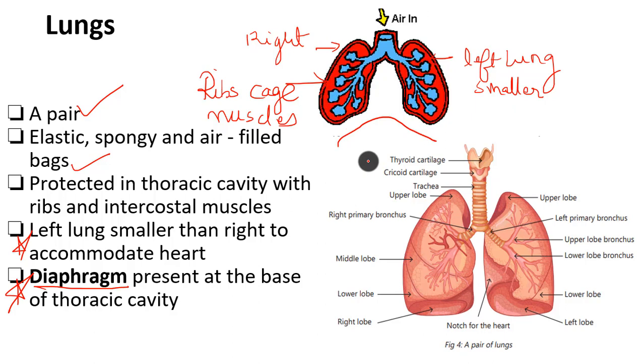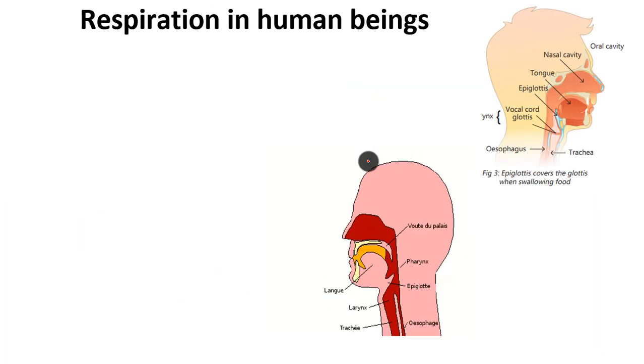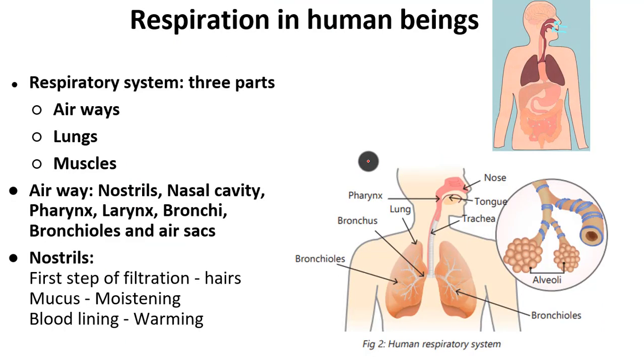So this is all about the structure of our respiratory system. It consists of three things: airways, lungs and muscles. Airways will be further divided into nostrils, nasal cavity, pharynx, larynx, bronchi, bronchioles and air sacs. Air sacs is generally alveolar sacs.